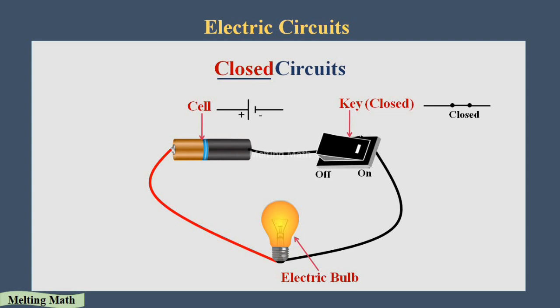A closed circuit is nothing but the wires being connected in the switch. If the wires are connected in the switch, the electrons can flow through the wire, through the bulb and to the positive terminal. So it's easy for the electrons to flow.